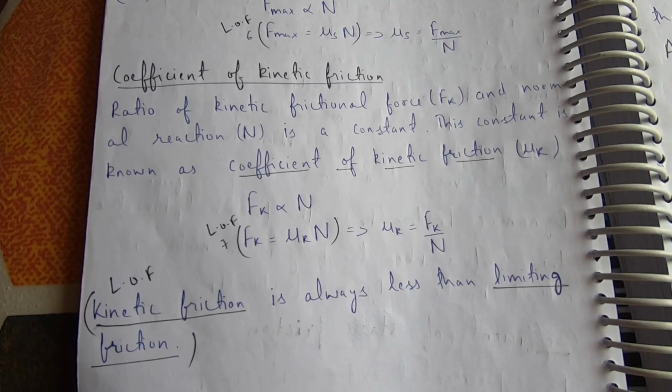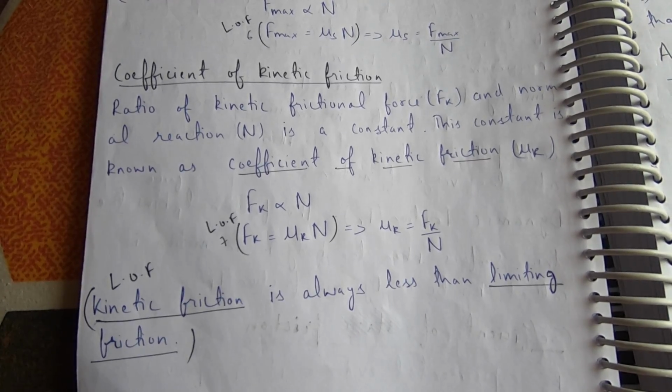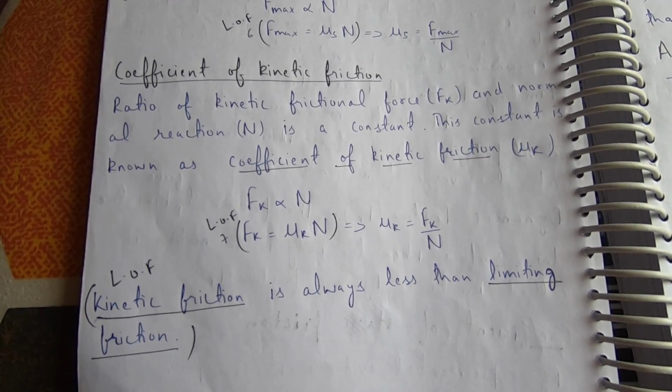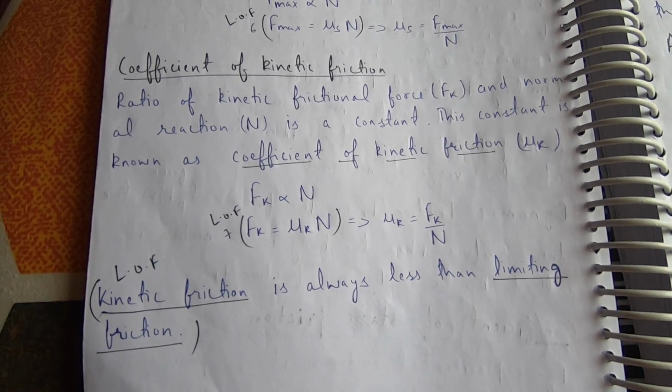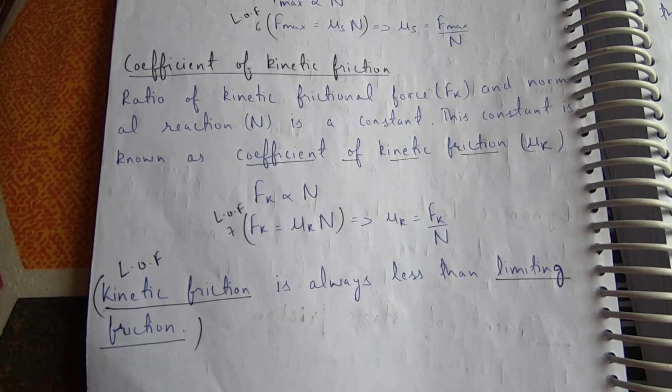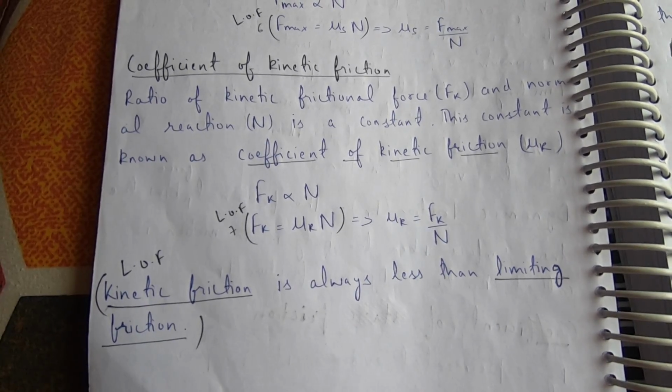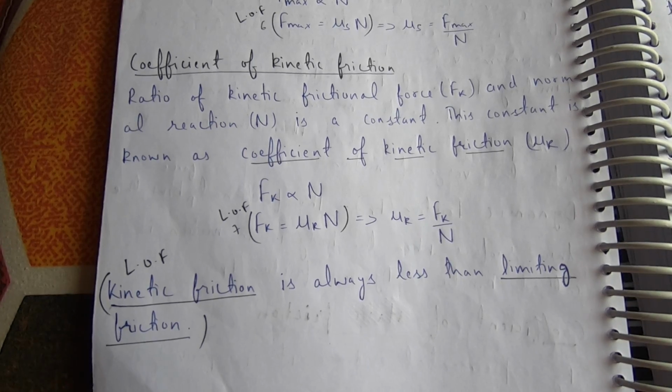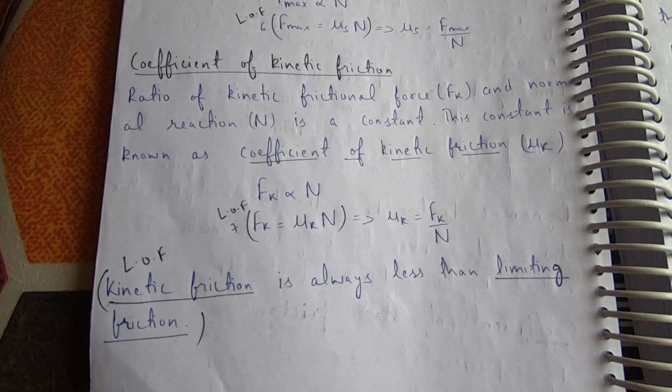Coefficient of kinetic friction: the ratio of kinetic frictional force Fk and normal reaction N is a constant. This constant is known as the coefficient of kinetic friction. Fk is proportional to N. Fk is equal to mu k into N. Mu k is equal to Fk divided by N. Kinetic friction is always less than limiting friction.